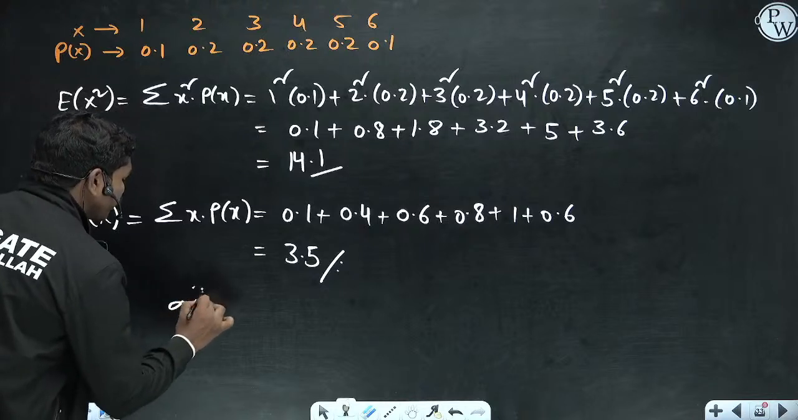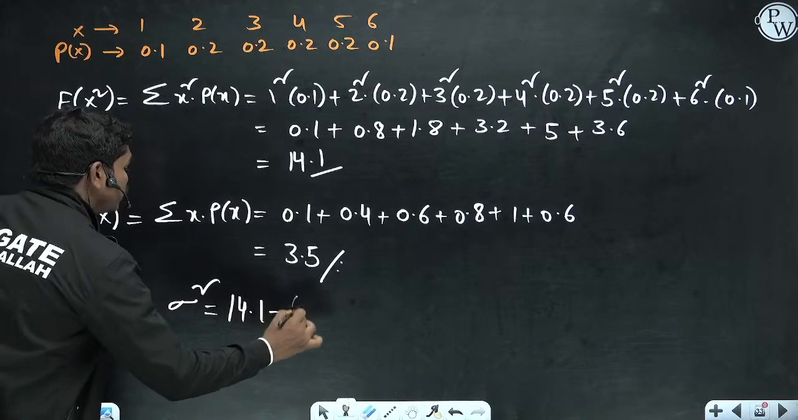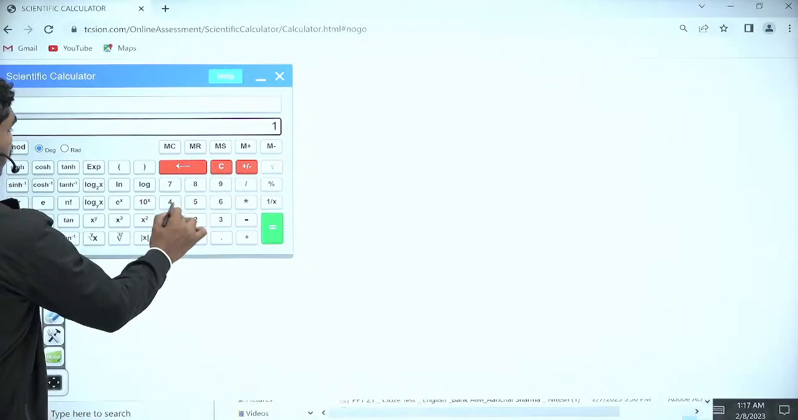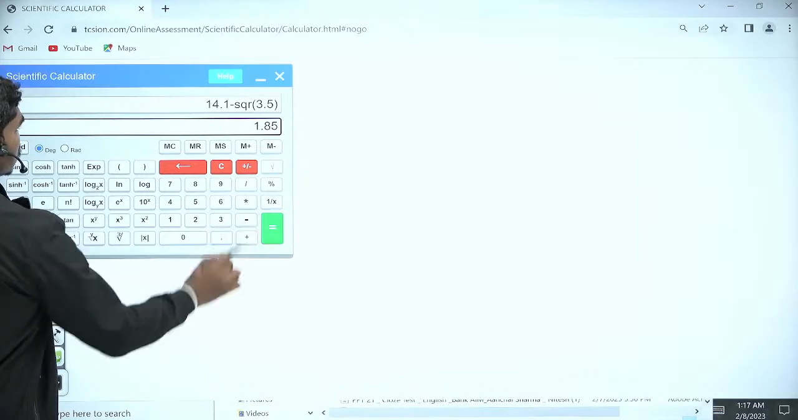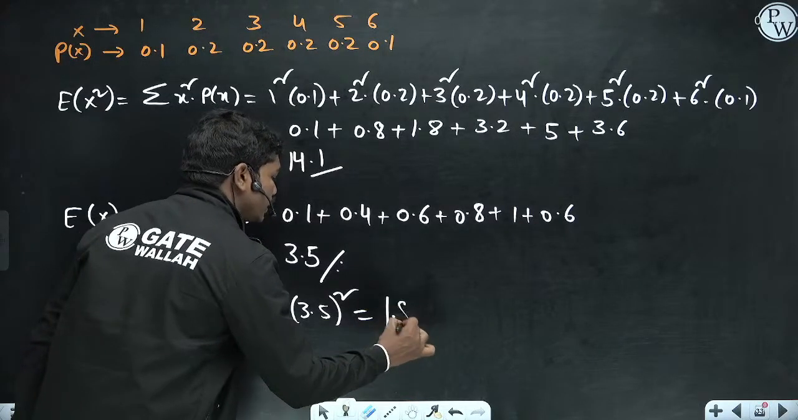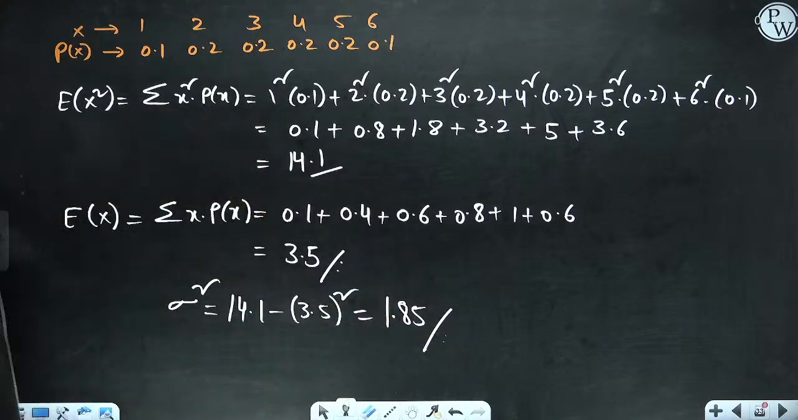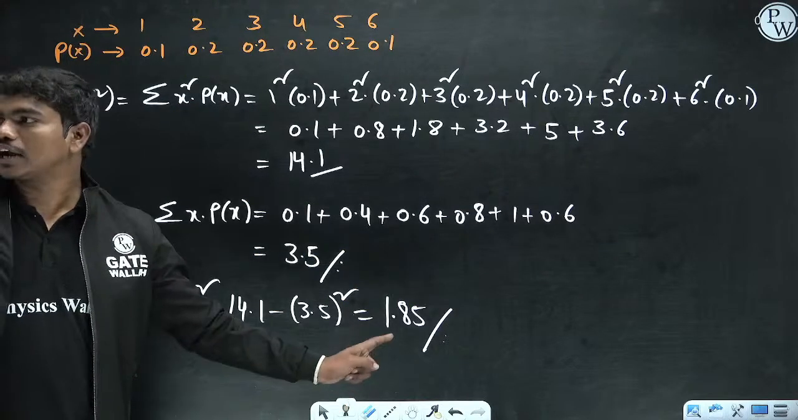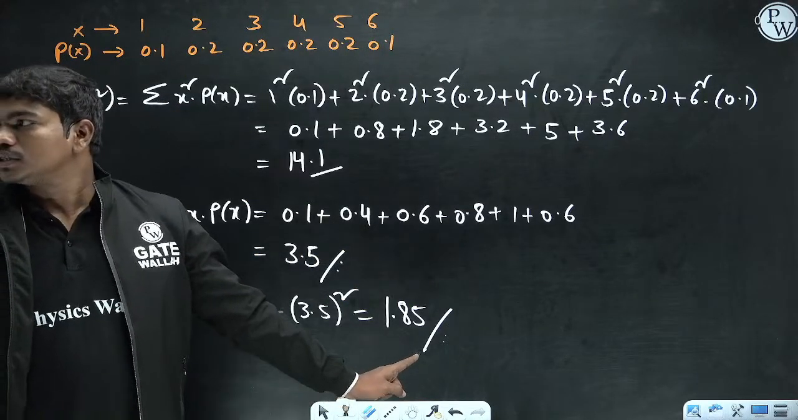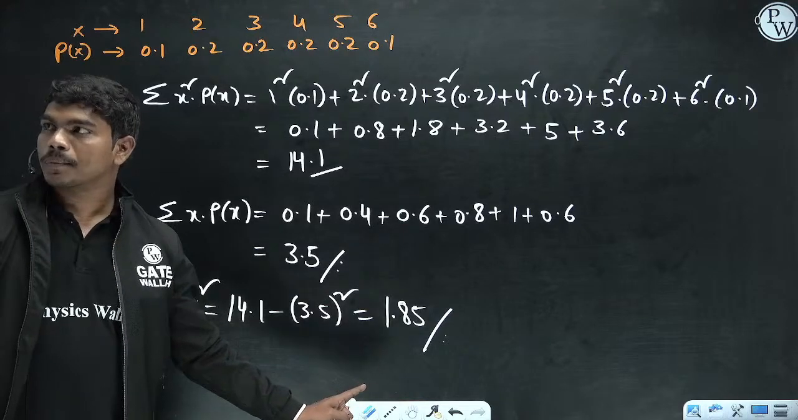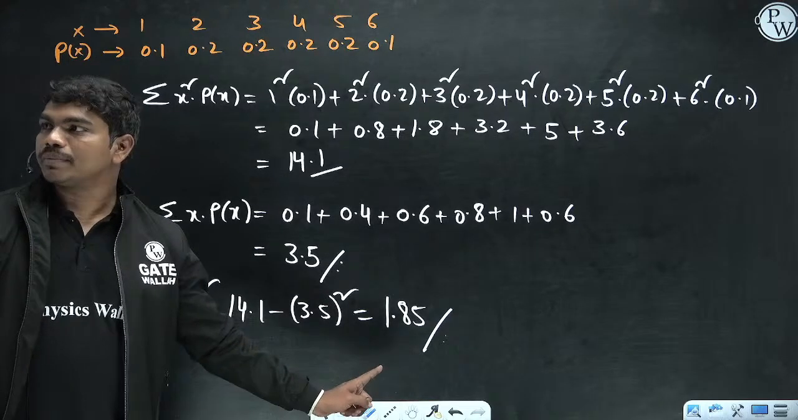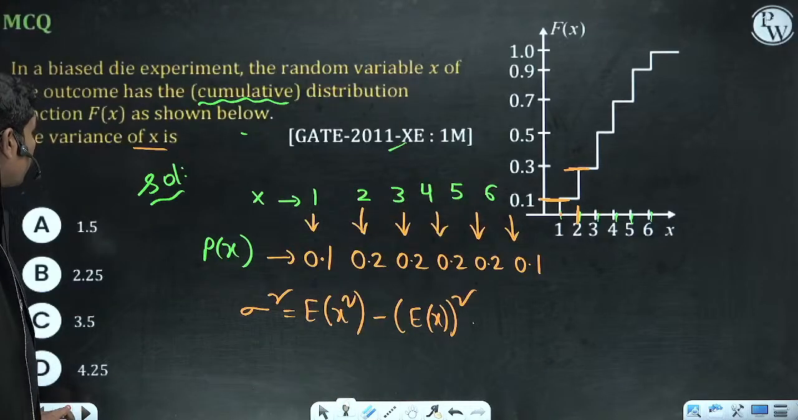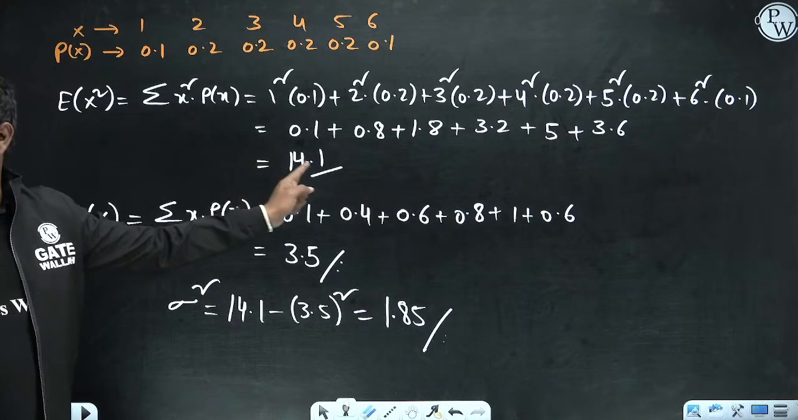So what is the variance? Expectation of x square minus 3.5 whole square. That is 14.1 minus 3.5 square, so 1.85 is the variance of this particular calculation. Did we commit any calculation mistake here? Please type in the chat box. 1.85 is the variance of x, correct? Please check the calculation. Is everything correct?